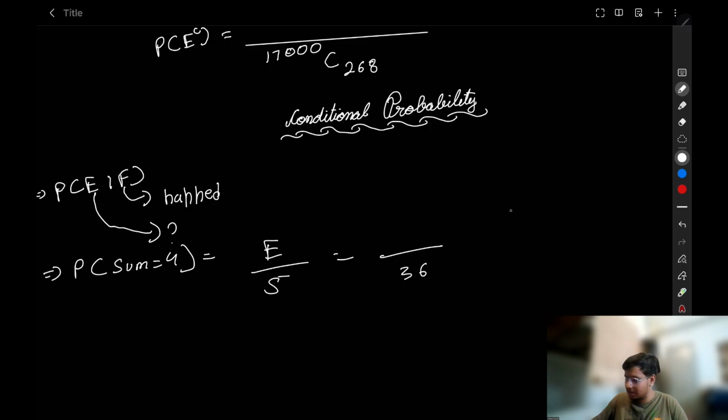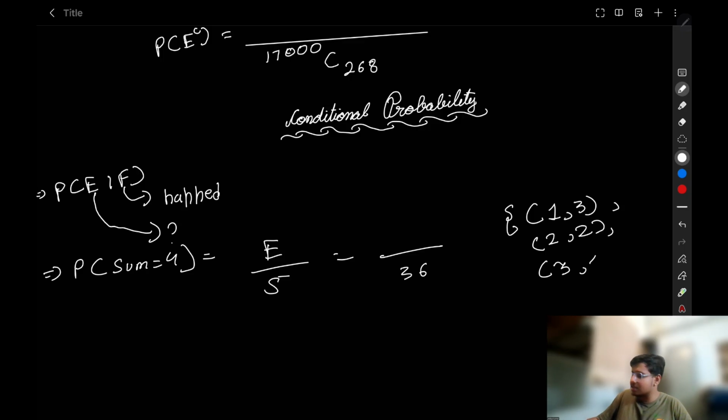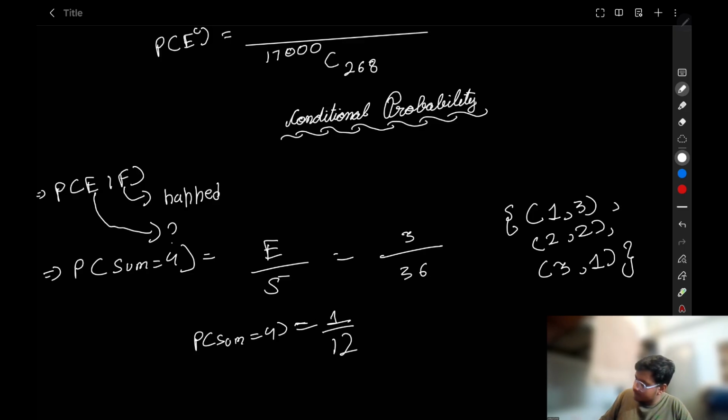Now the sum is equal to 4. Let's write the events. If one die is 1 and the second die is 3, the sum is 4. If the first die is 2 and the second die is also 2, the sum is 4. If the first die is 3 and the second die is 1, the sum is also 4. So there are three favorable events. Probability of sum equal to 4 is 3 by 36, which is 1 by 12.